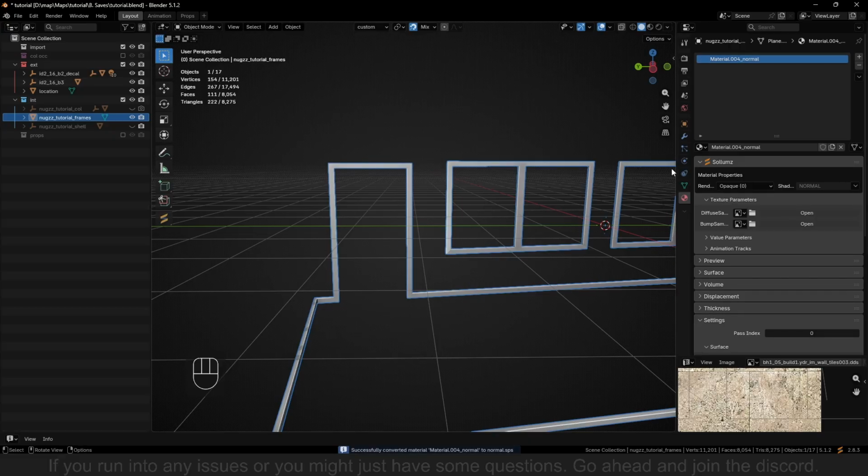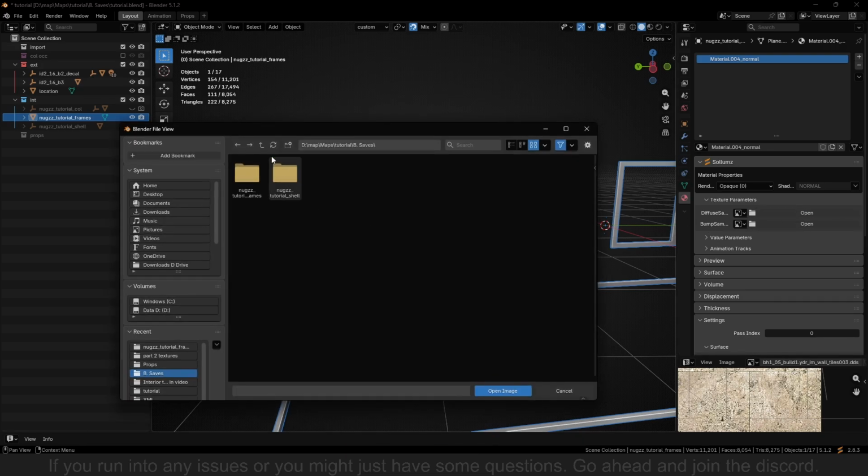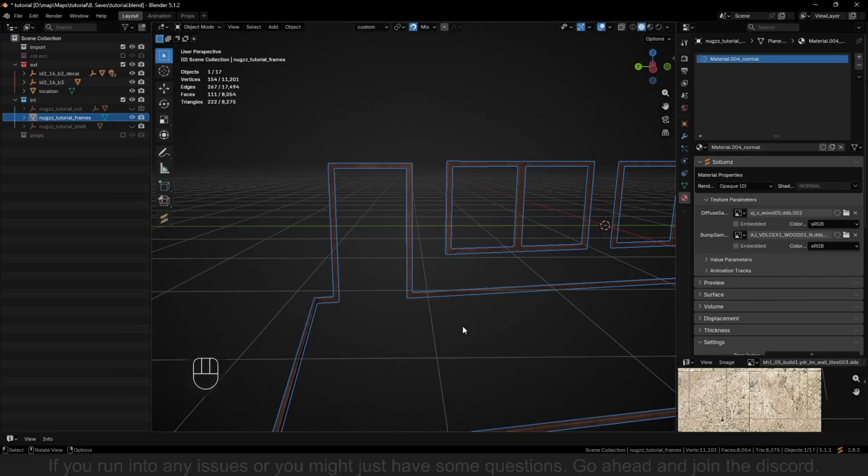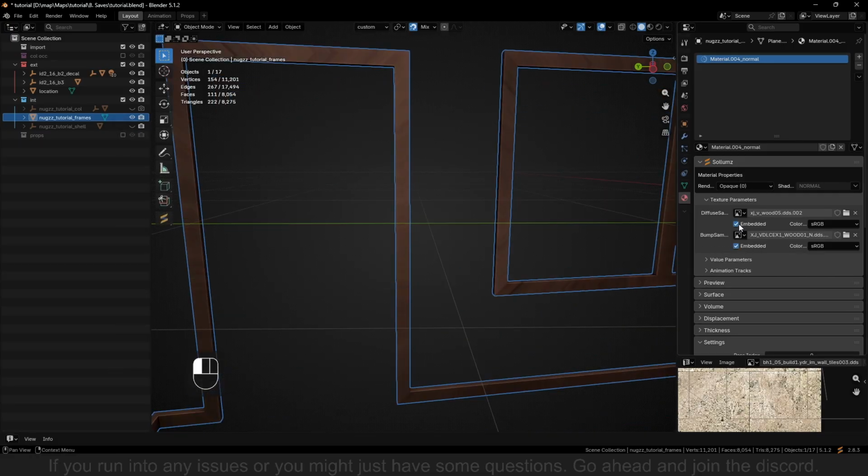That makes all of this into a normal. So we have the color and the bump map, normal map. And I'm gonna use the colors as provided in the texture folder I have given you. So interior, part 2 textures, so the color of the wood, and here on this one. There we go, just embed both of them.